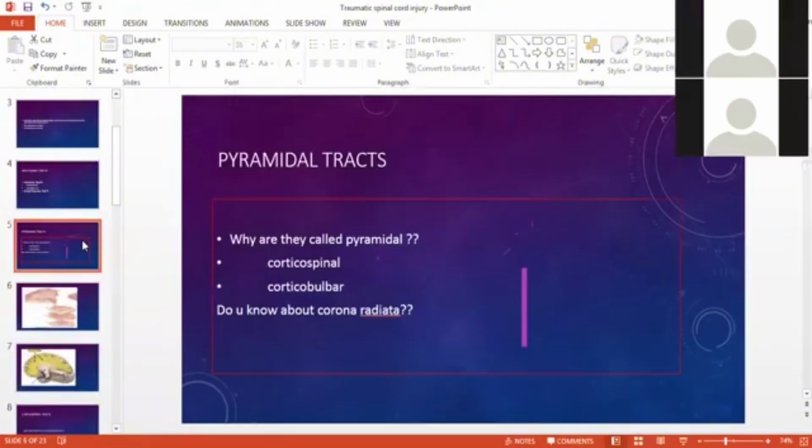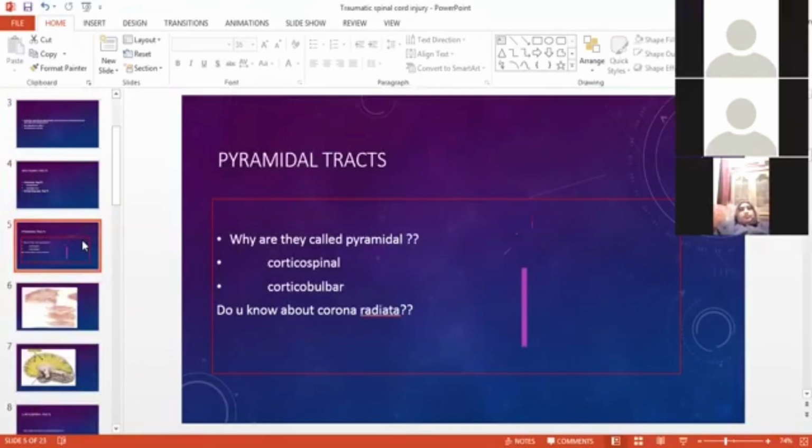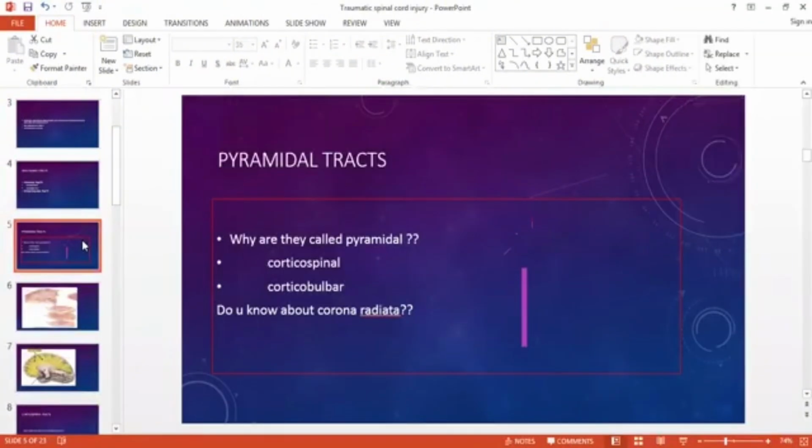Pyramidal tracts are further divided into two types: corticospinal tracts and corticobulbar tracts. Okay, corticospinal and corticobulbar tracts. So we are going to discuss first about the corticospinal tracts. One more thing which I would like, okay, I'll explain that later.